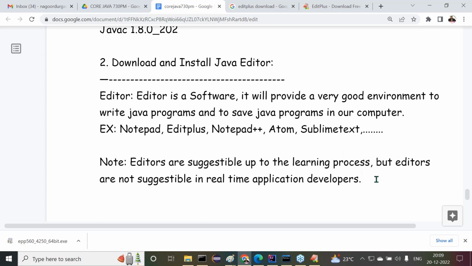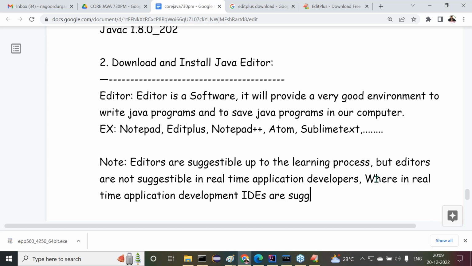But whenever we are in a working environment, when we are preparing a project in the company, nobody is using editors, everybody will use IDEs. Observe carefully, in real-time application development, IDEs are suggestible.